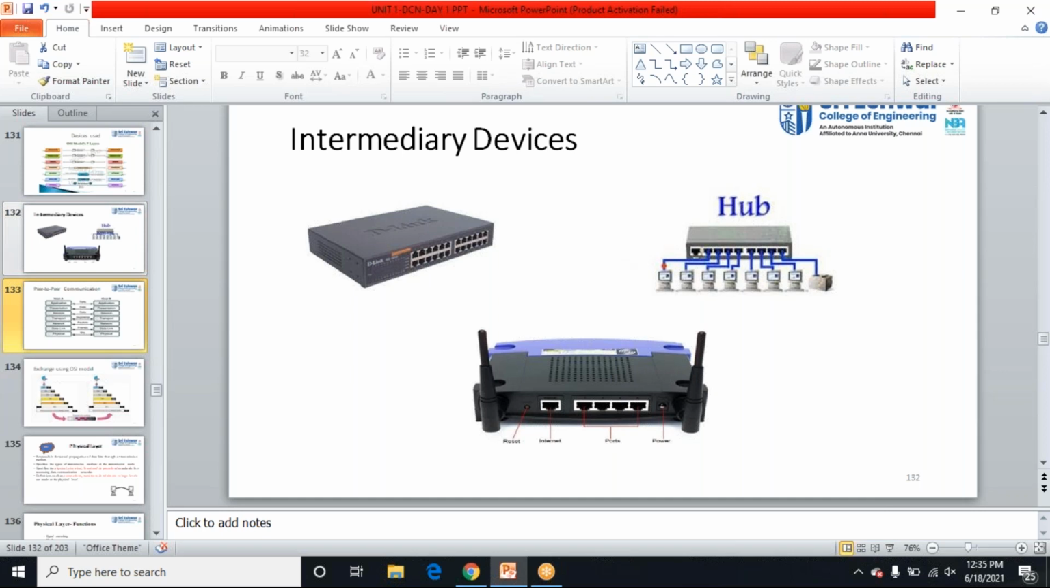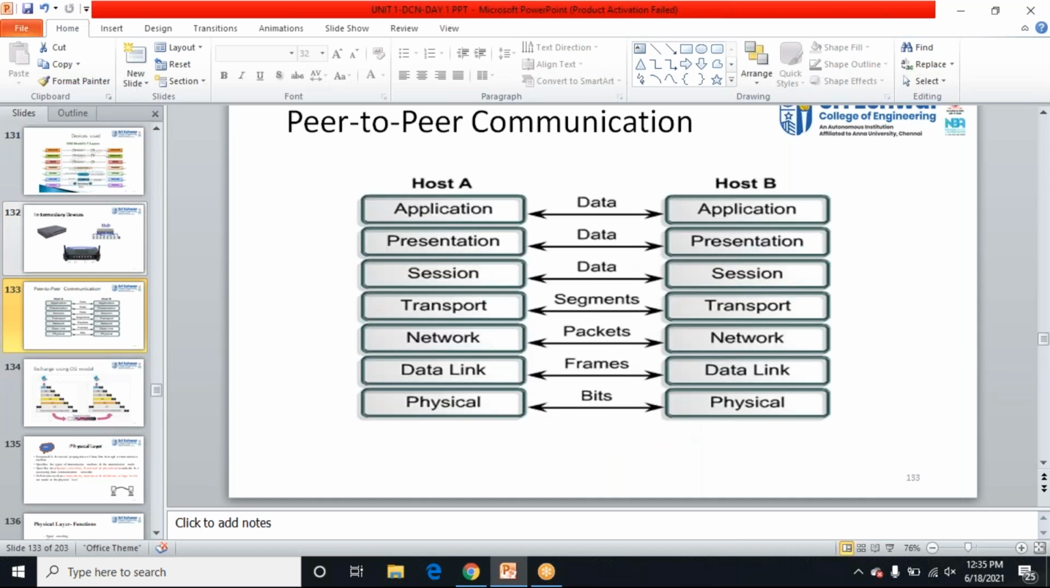This is also an important question, please make note of it. How will the data be in each layer? Initially my message will be in the form of data in the application layer, and in the presentation layer also it will be data. The session layer also it will be data. Once it enters the transport layer, my data will be converted into segments.